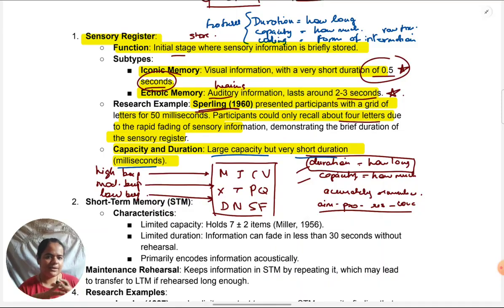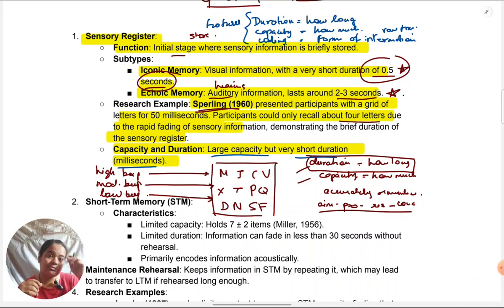But again, experiments have been discrepant. Some have suggested that it is even milliseconds, even for years. So duration is less. Sensory registers, sense organs, can hold a lot of information, but for very little time, like we just saw in Sperling's study. And in terms of coding, like I said, it's the raw form of coding. As information is seen, heard, tasted, smelled, it is held that way.